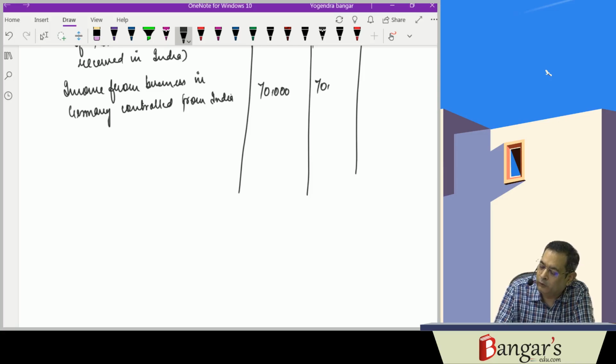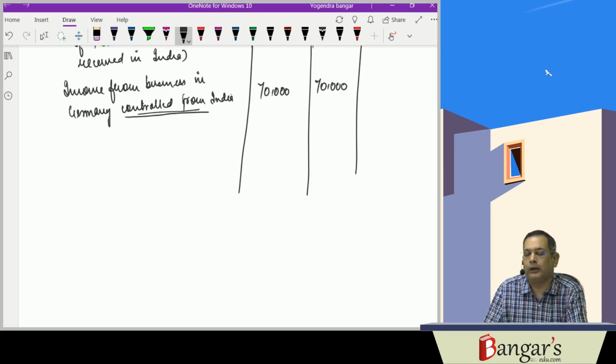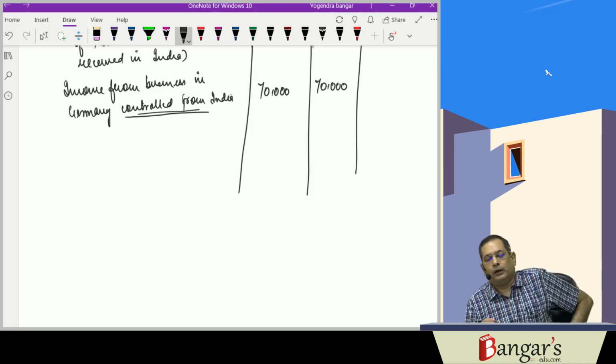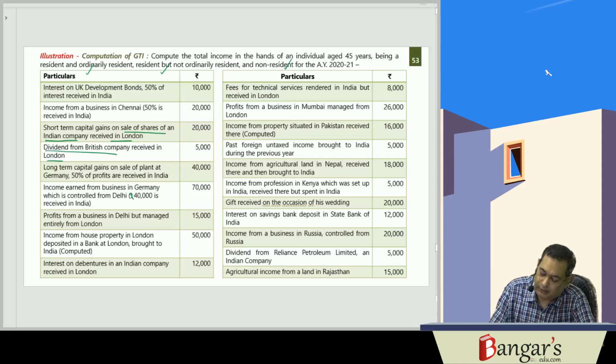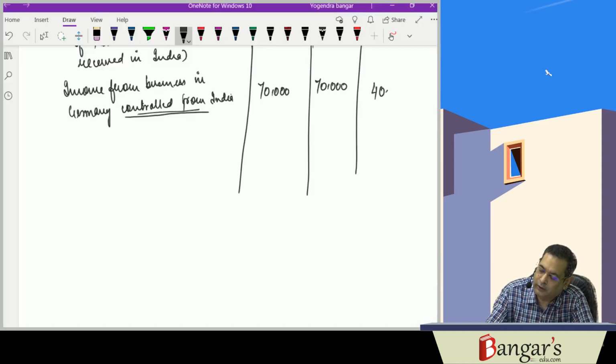It will also be taxable in case of NOR, since business is controlled from India, and we have seen an exception that income which accrues and arises outside India from business and is received outside India, but business is controlled from India, will be taxable in case of NOR. But in case of NR, 40,000 is received in India. That 40,000 will be taxable.